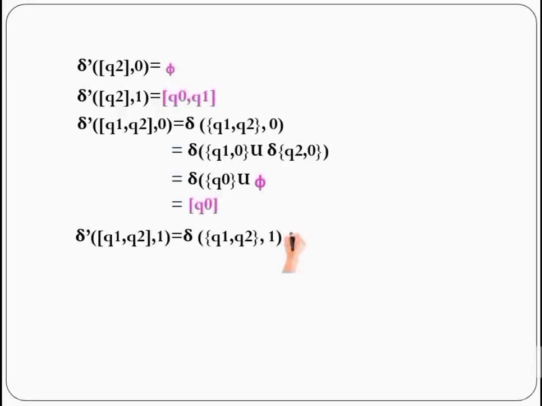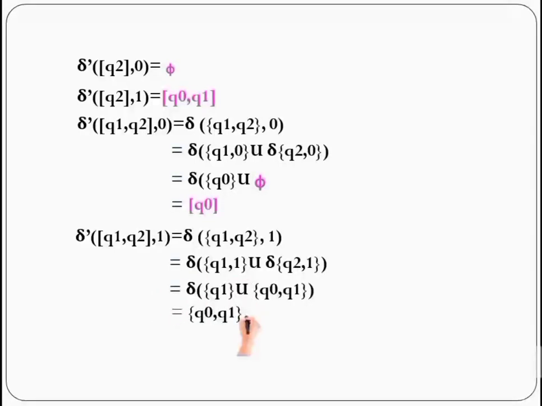So against 1, delta dash of Q1, Q2 can be written as delta of {Q1, Q2} in curly brackets, and let's write Q1, 1 union Q2, 1. Refer to the transition table and write the values. So you will get the same result value that we received in the previous steps. So now we have processed all the possible states, all the 8 states.